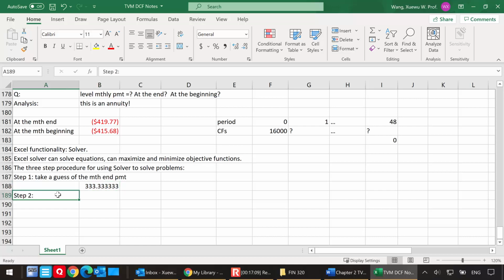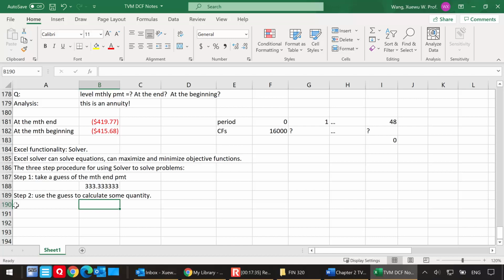Step number two, use the guess to calculate some quantity. Now, this is the most important step. This is also the most confusing step, and this can differ across different users. If you're trying to calculate one thing in the second step, that can work.